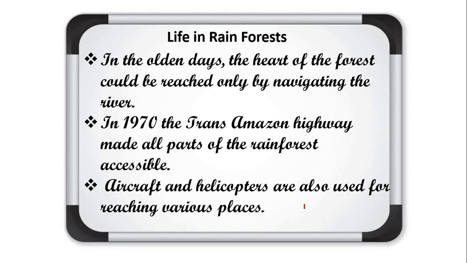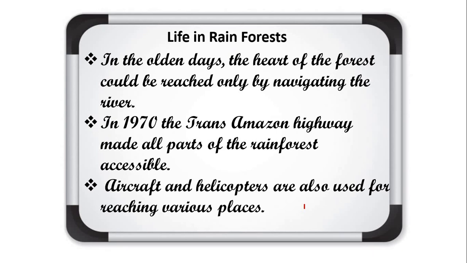In the name of development, the trees of this forest are being cut down, and buildings, roads and many other things are being set up. In this way, these rainforests are being destroyed, and many people have left this life and settled in other parts near the cities to find work in industries and factories. Due to this, it is estimated that a large area of the rainforest disappears annually in the Amazon basin. Understood about it?